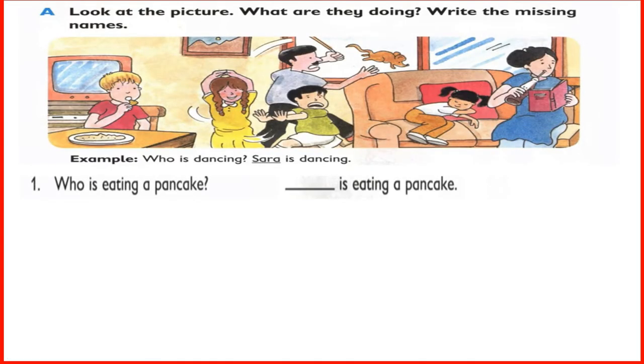Who is eating a pancake? Tell me. Who is eating a pancake? Yes, you are right. Tom is eating a pancake. You have to write Tom in this blank. Write Tom. T-O-M. Tom.